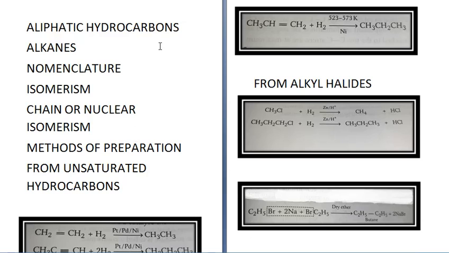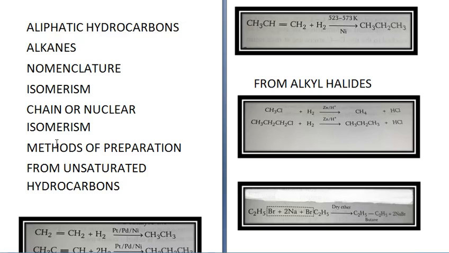Alright. Now nomenclature of alkanes we have already discussed in the previous chapter. Ane is added and methane, ethane, all that we did in the previous chapter of organic chemistry. Isomerism in alkanes also we have studied in the previous chapter. Now chain or nuclear isomers, structural isomers that differ in the chain of carbon atom are called chain isomers.